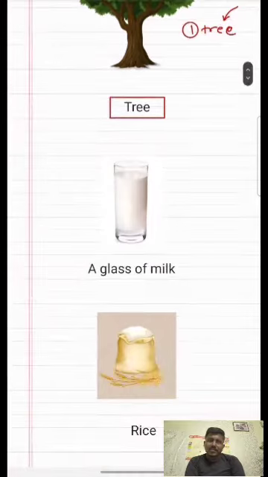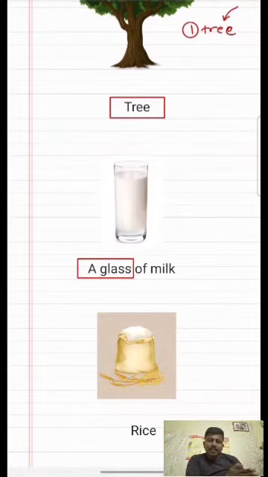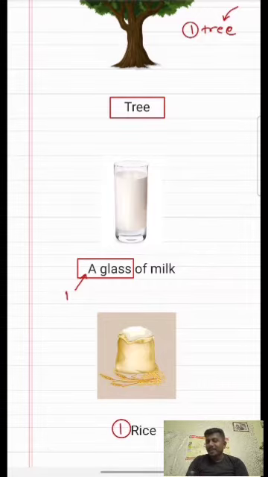You can see a glass is there which is having milk. A glass of milk. A means again it is 1, and glass which is having milk. So when we are saying that milk I have seen, you will get an image about the milk. Let's see the next example. A bag, rice bag is there. So one rice bag means 1 again is the number, and rice bag means a bag which is having rice.